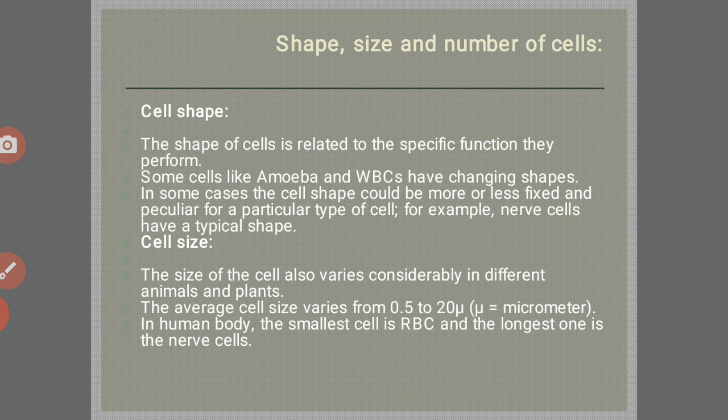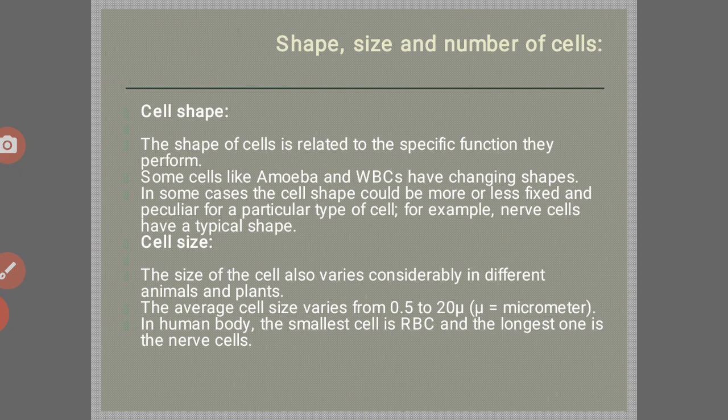Now next, we discuss cell shape. The shape of cells is related to the specific function they perform. Some cells, like amoeba and white blood cells, that is WBCs, have changing shapes. In some cases, the cell shape is more or less fixed and peculiar to a particular type of cell. For example, nerve cells have a typical shape.